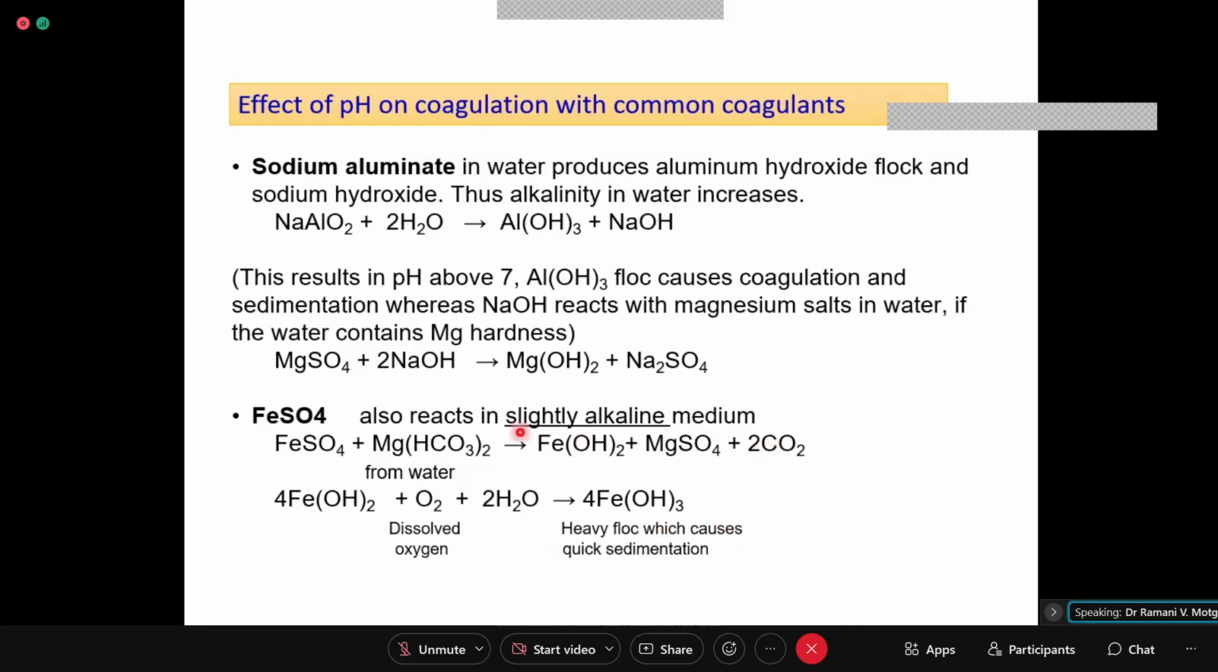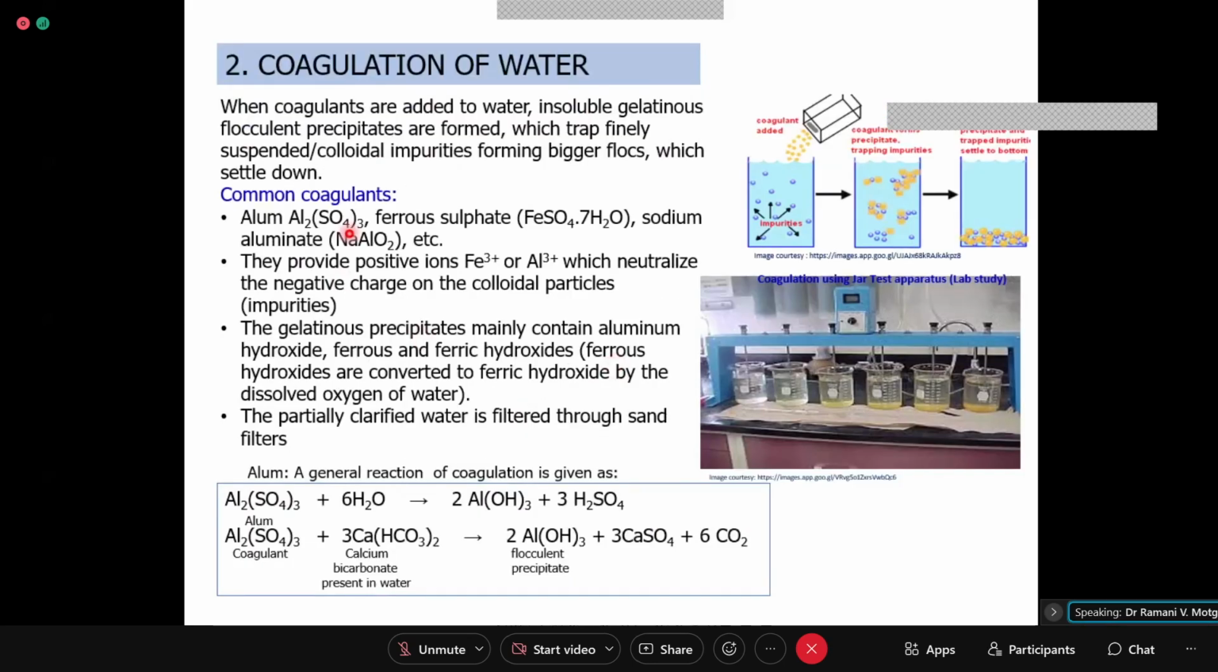Okay, so what we see, out of three coagulants, two give formation of acid and one gives formation of a base or alkali. So if your water is acidic in nature, you will choose sodium aluminate. If your water sample is alkaline in nature, you can use alum or ferrous sulfate. If the water is neutral, then you have to use a combination of Al2(SO4)3 plus NaAlO2, or